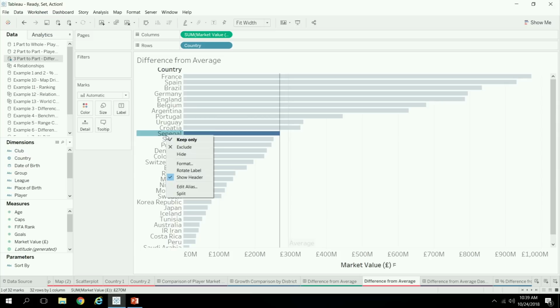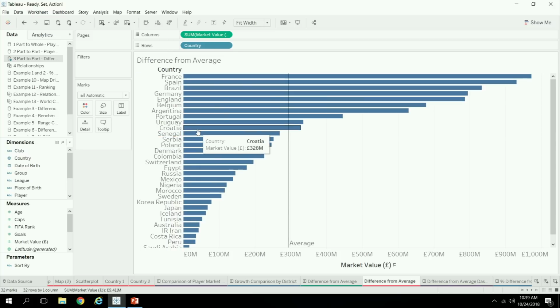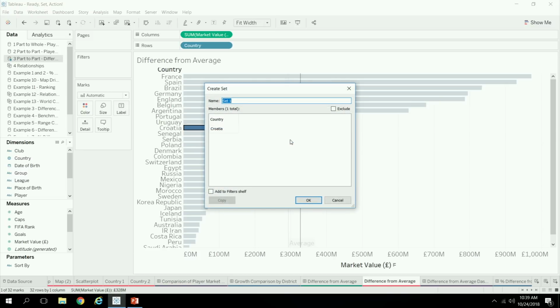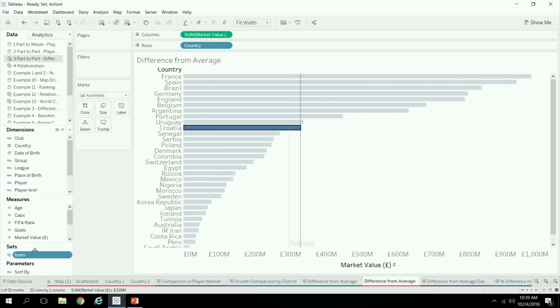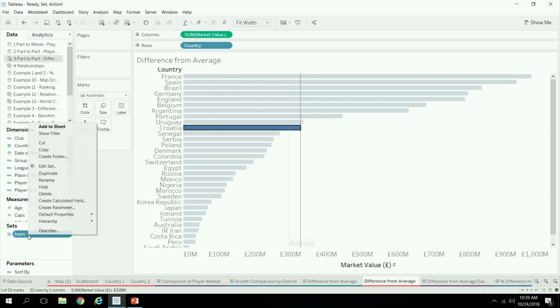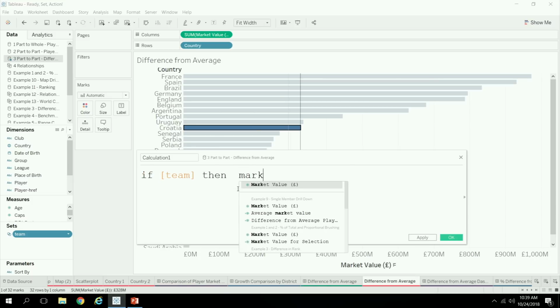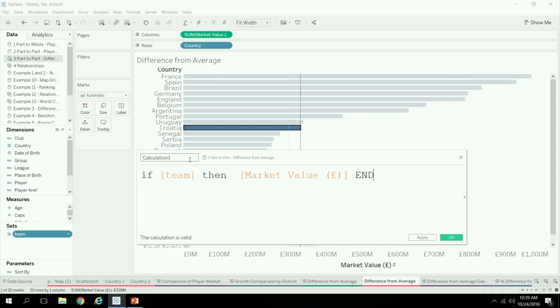Okay, so same drill. We first need to create a set on our country so that we can capture the selection of the particular team. And so I've now selected Croatia. Then we'll create the exact same calculation that has been done in the other examples: return the market value if it's in the set.